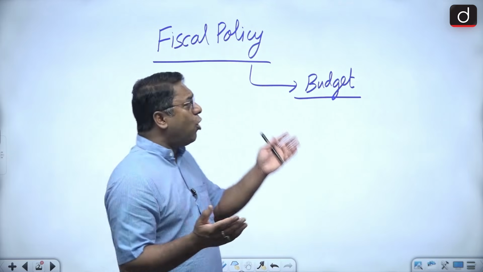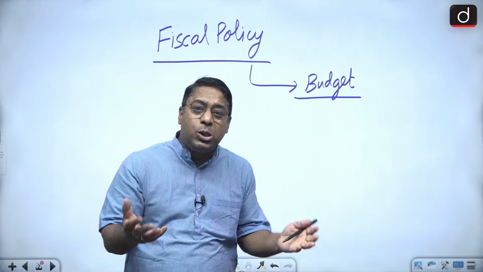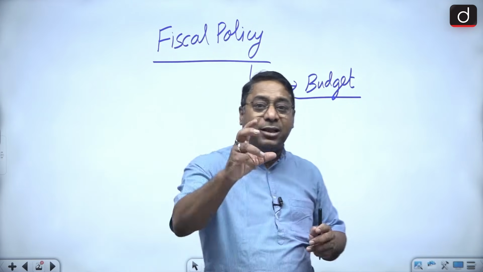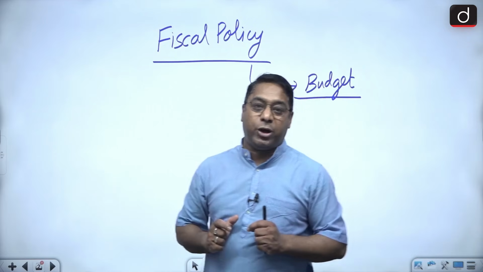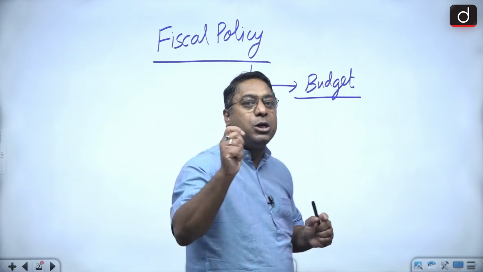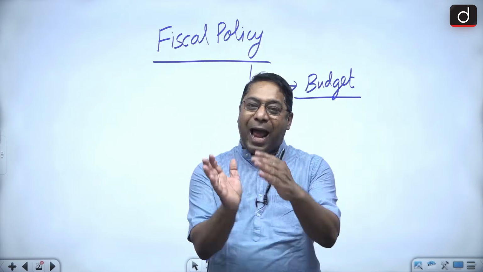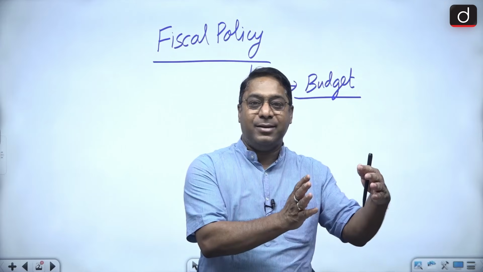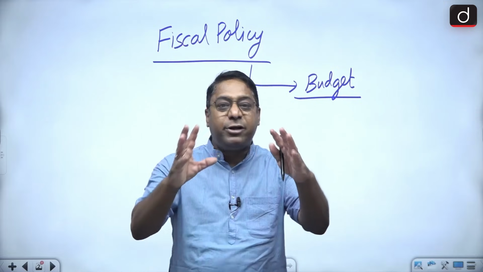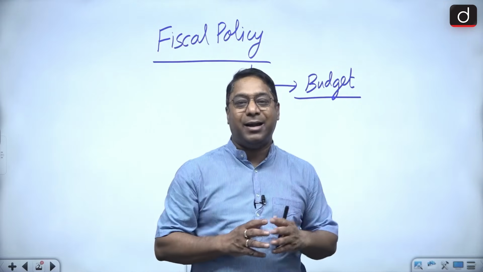But when we talk about the fiscal policy, in other terms, it's also referred to as the budgetary policy. Like the monetary policy, whether it was the quantitative tools or the qualitative tools, these were the tools applied by the central bank, that is the RBI. So the monetary policies are under the RBI guidelines.